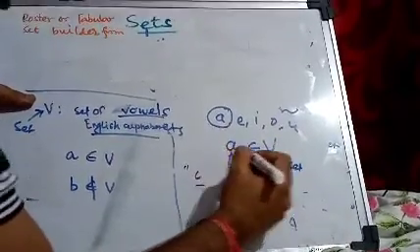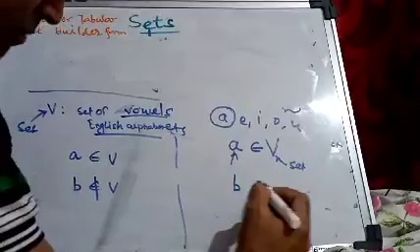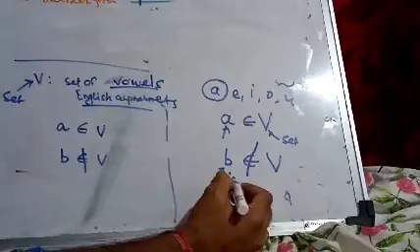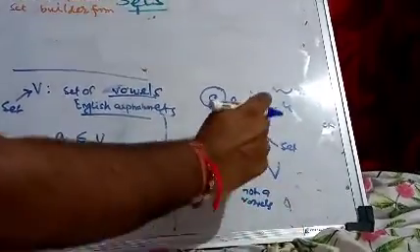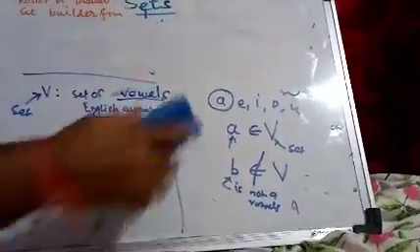Since a is a vowel, it belongs to V. If someone asks whether b belongs to V, no, it does not belong, because b is not a vowel. So now you understand belongs to and does not belong to.